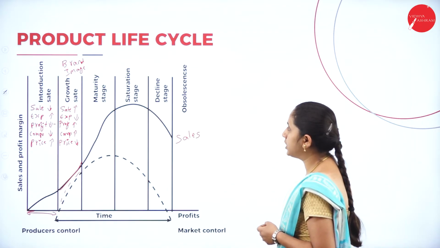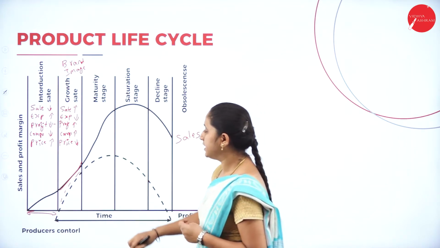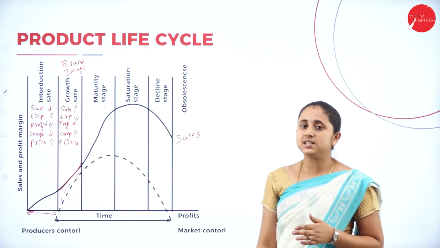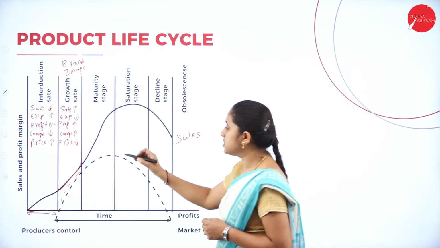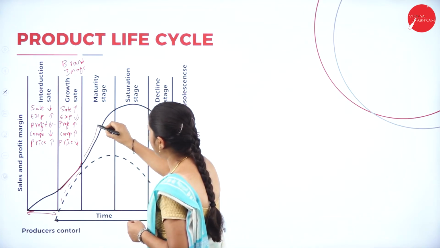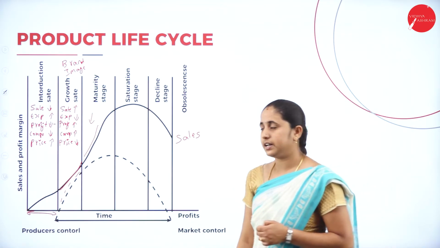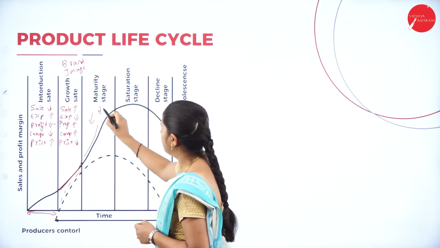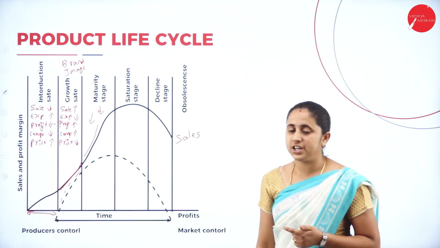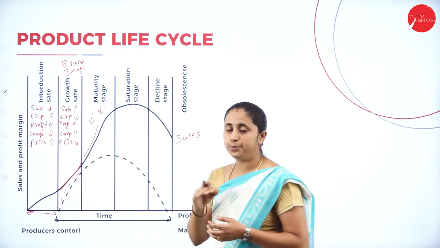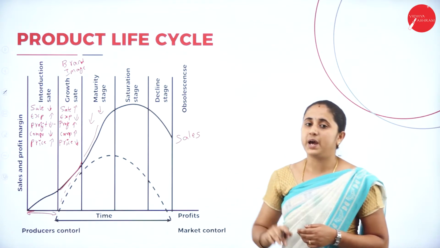Next, maturity stage. This is the third stage in product life cycle. In this stage, sales are increasing but at a decreased rate. Then prices are reduced due to competition. Due to competition, you are pushed to cut the prices.